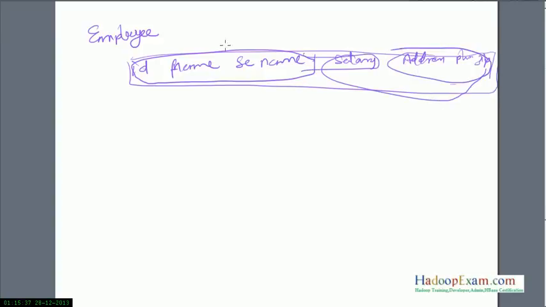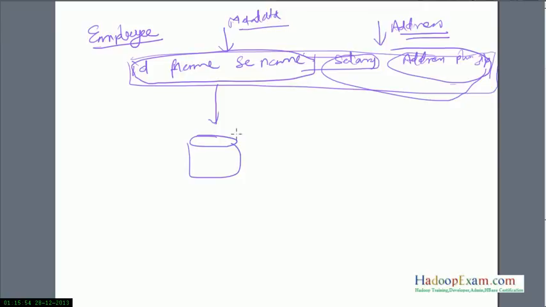So employee is the table, but column family one is the metadata information about the employee, and this is the address information about the employee. So whenever it is stored on the disk, all the metadata would be stored together, and all the address data, which is not frequently accessed, would be in a different column family.